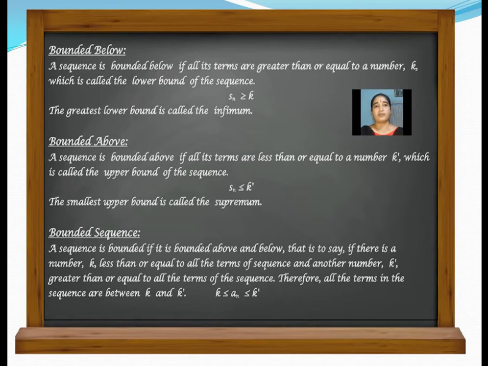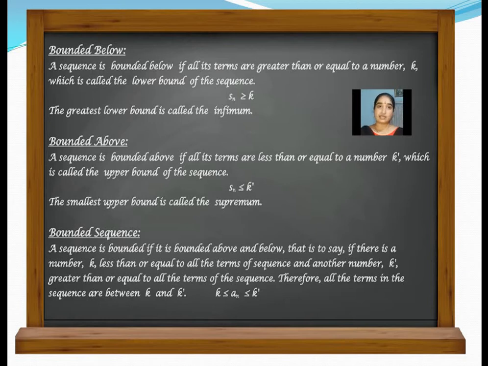So the greatest lower bound is known as infimum. Okay. Now upper bound. Again, you consider the elder one in your classroom. He is some k dash. That k dash, that person is elder than all the members of your class.